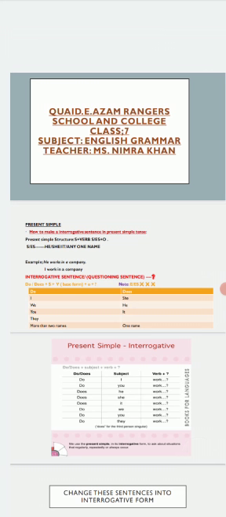An interrogative statement basically asks a question to the reader or to the listener. And whenever we are writing an interrogative statement, we put a question mark at the end. So the question mark is an important element here, so don't forget to mention it when you are writing a question statement. So let's start with present simple tense.